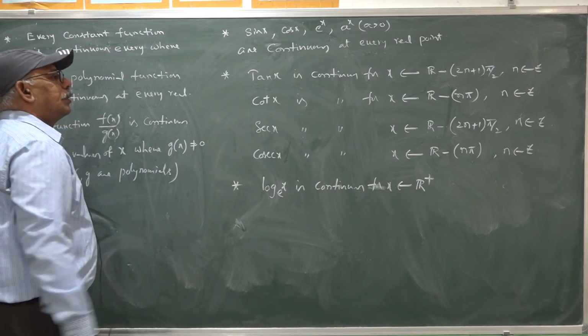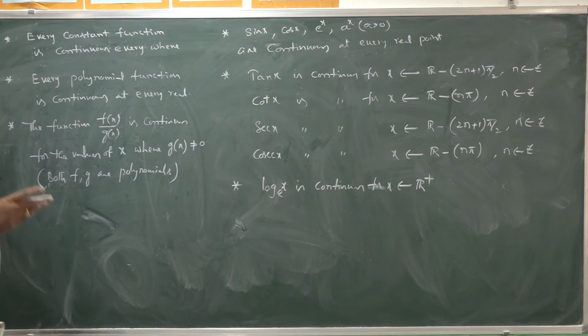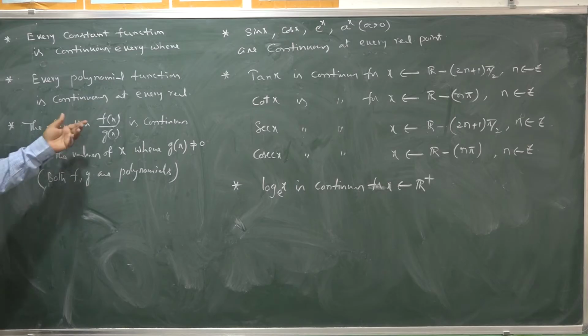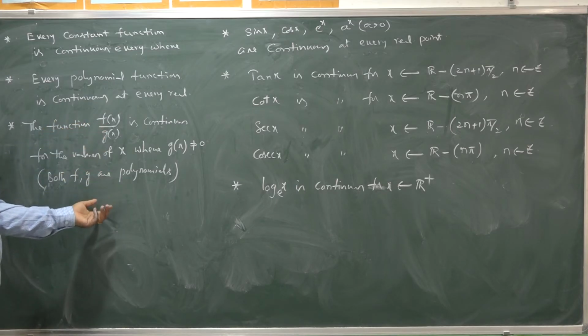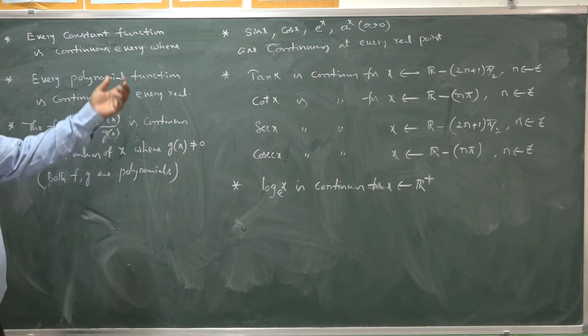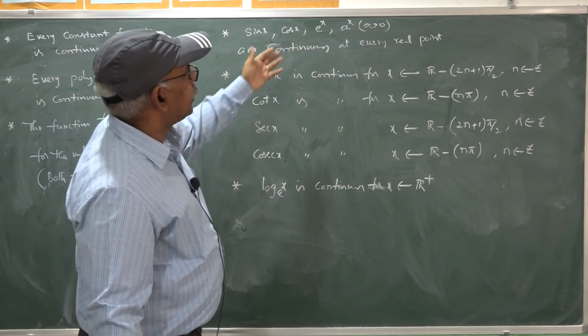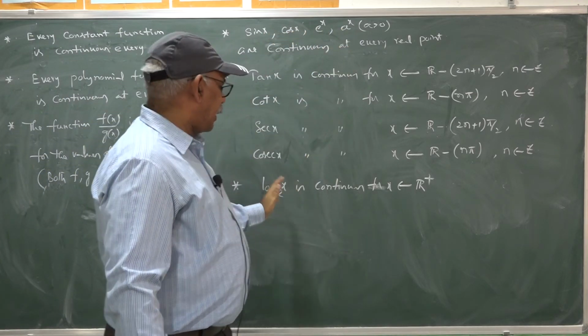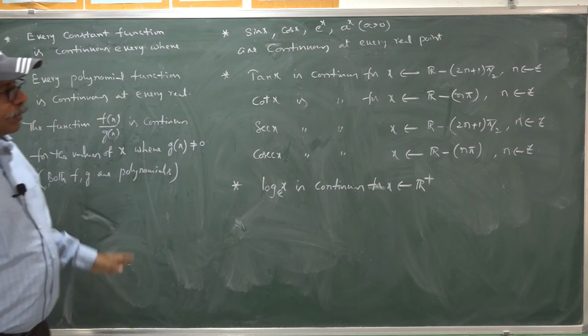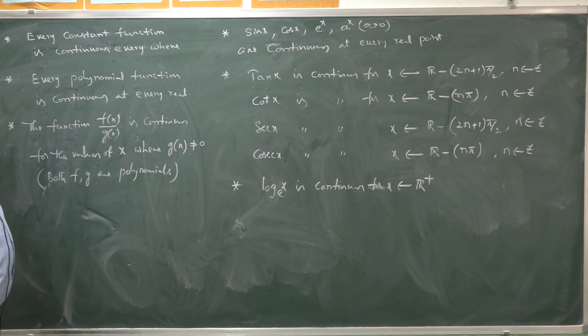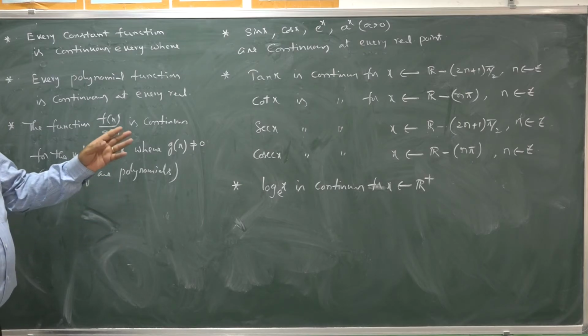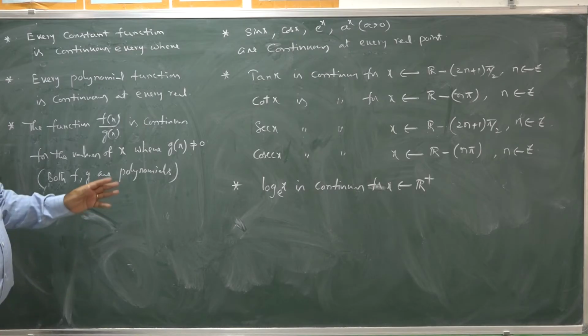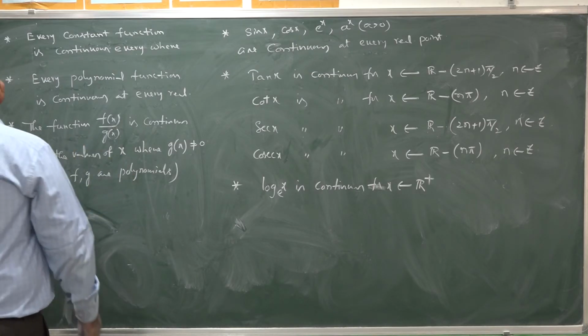So these are all continuity of different standard functions: polynomial function, constant function, rational function where f and g are polynomials in x, trigonometric functions, exponential functions, and logarithmic functions. They are all continuous for all values of x where x belongs to the domain of the function. You can conclude in such a way.